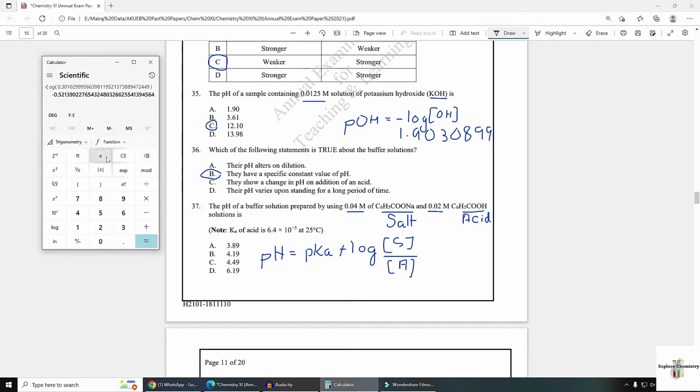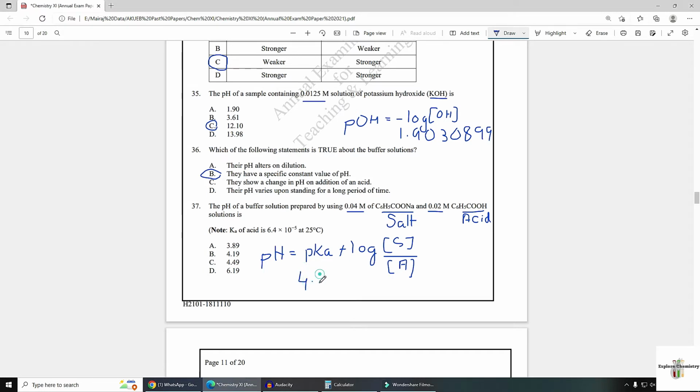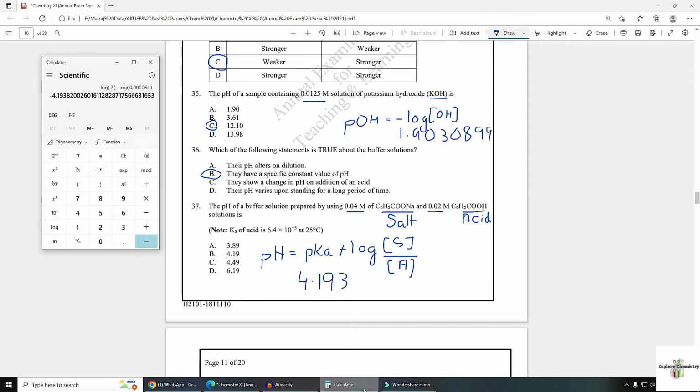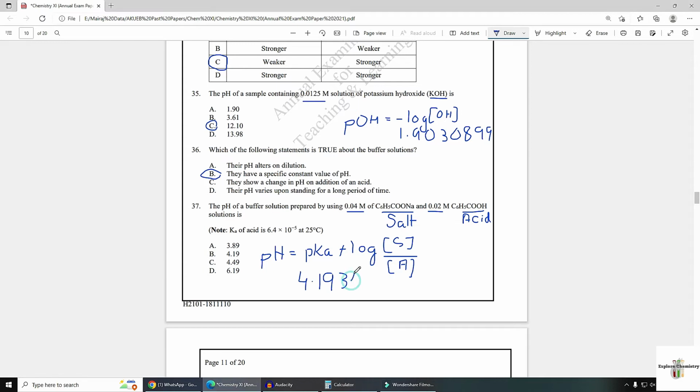Ka is 6.4 exponent minus 5, and its minus log is 4.19382.